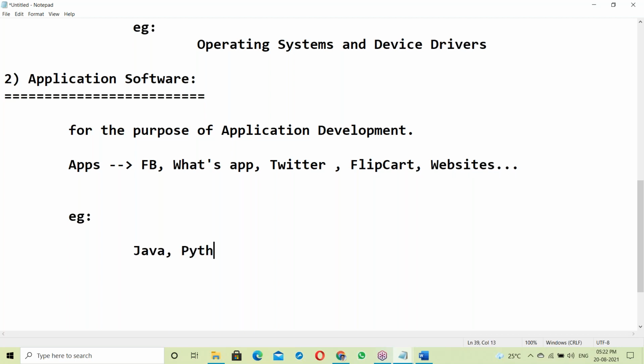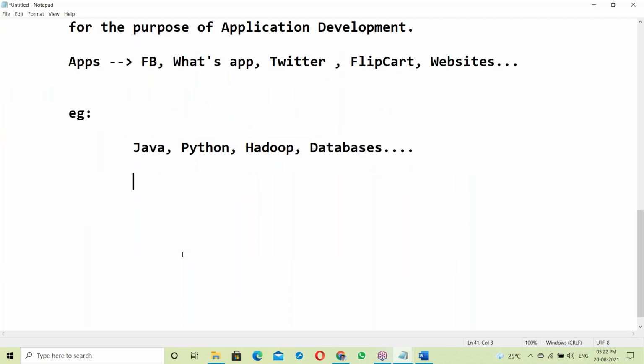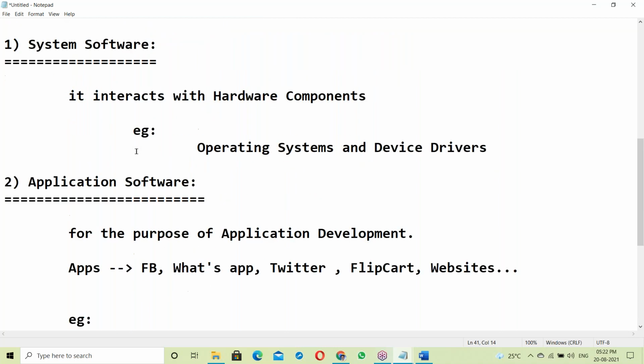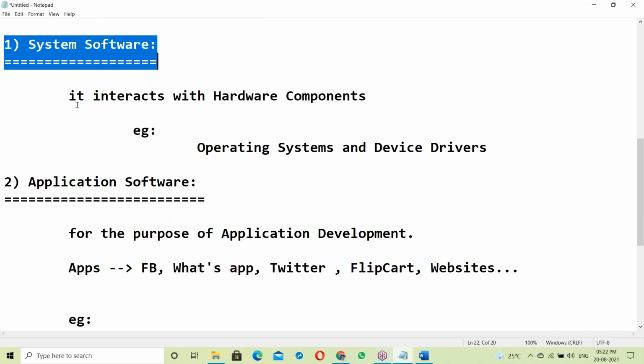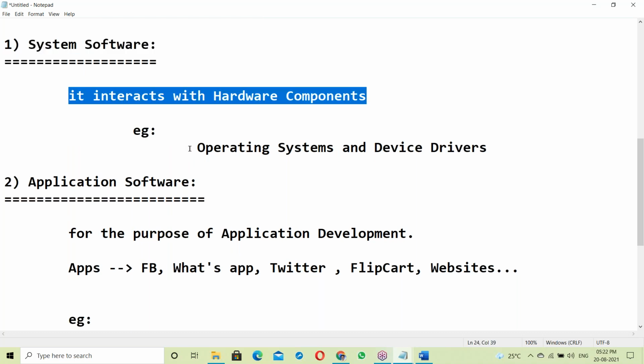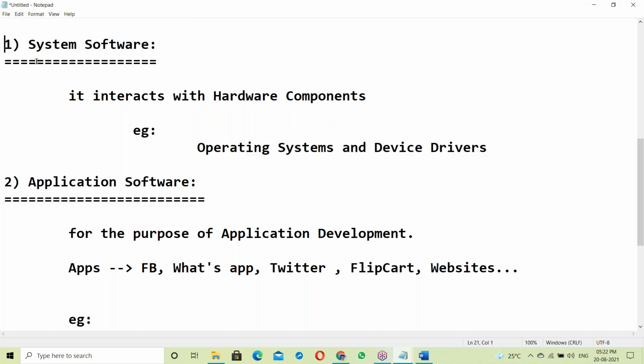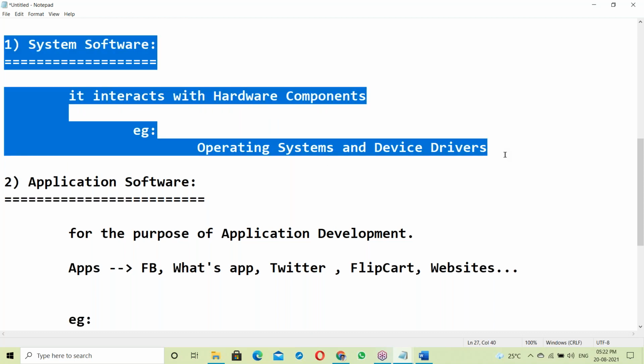Next, Python is application software. Next, Hadoop is application software. Next, databases are application software, like this. There are different application software. In software, we have many kinds of software, so there may be a lot of confusion about which is application software and which is system software. In the case of system software, no confusion. You are interacting with hardware components, so only the OS and device drivers come under system software. Only these two things.